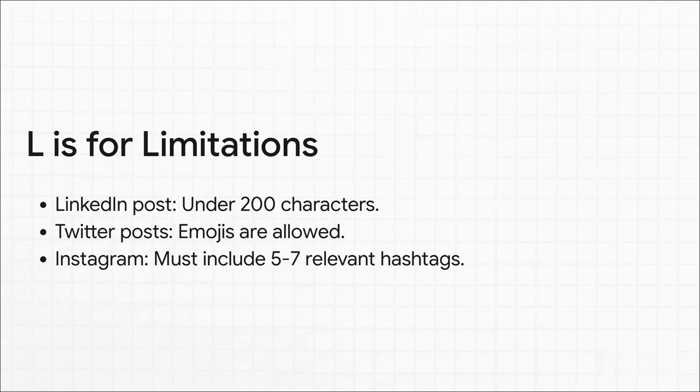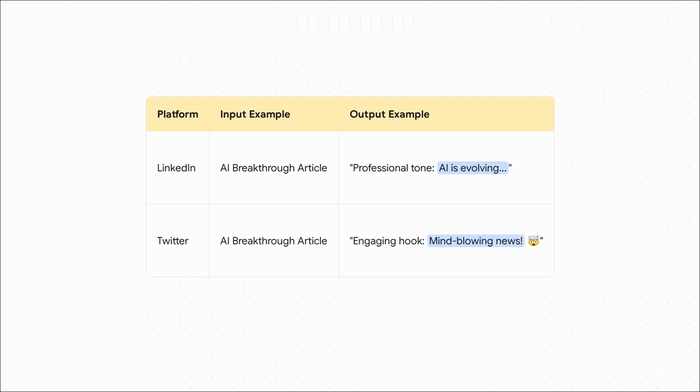Next, L is for limitations. You know, just like with a human intern, you've got to set some ground rules. By getting specific about things like character counts for LinkedIn or telling it it's okay to use emojis on Twitter, you stop the AI from making those simple, obvious mistakes. And now for what I think is the most important step, and it's the one almost everyone skips. E is for examples. This right here is the absolute secret sauce. You have to show the AI what a good job looks like. Here, you can see we're giving it a sample input and then the exact kind of output we want for each platform. We're showing it the tone, the structure, everything.